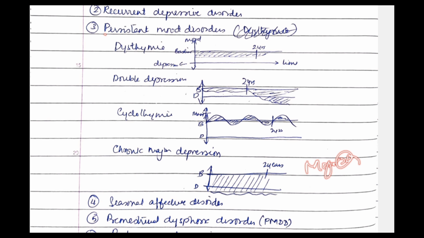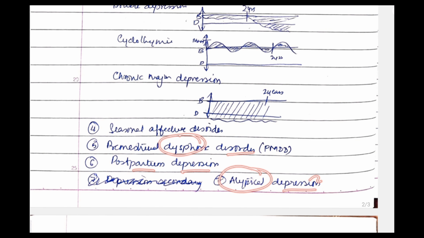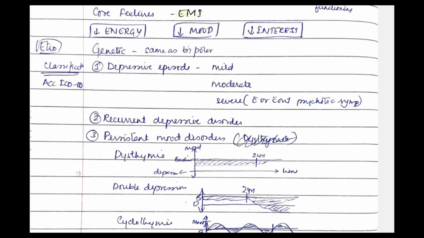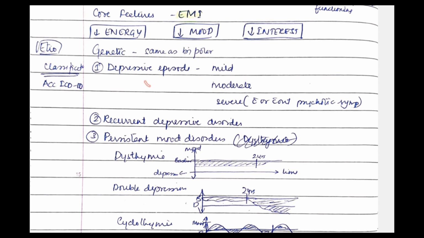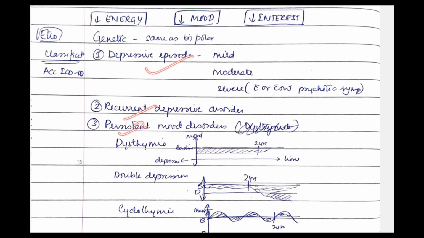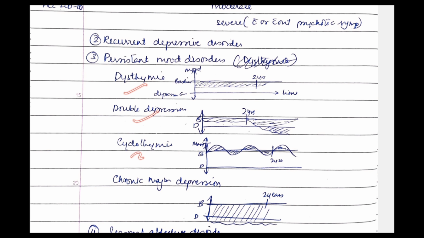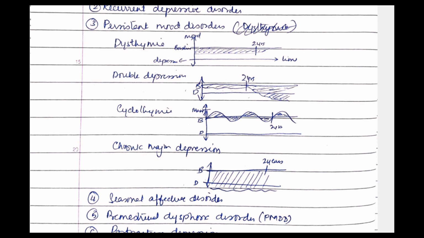So this is about persistent mood disorders. Then we have seasonal affective disorders, then we have premenstrual dysphoric disorders, and then we have postpartum depression and atypical depression. So these are the classification of depression. Depressive episodes, recurrent, persistent mood disorders, dysthymia, double depression, cyclothymia, chronic major depression, seasonal affective disorders, premenstrual dysphoric disorders, postpartum depression and atypical depression. So these are the classes.